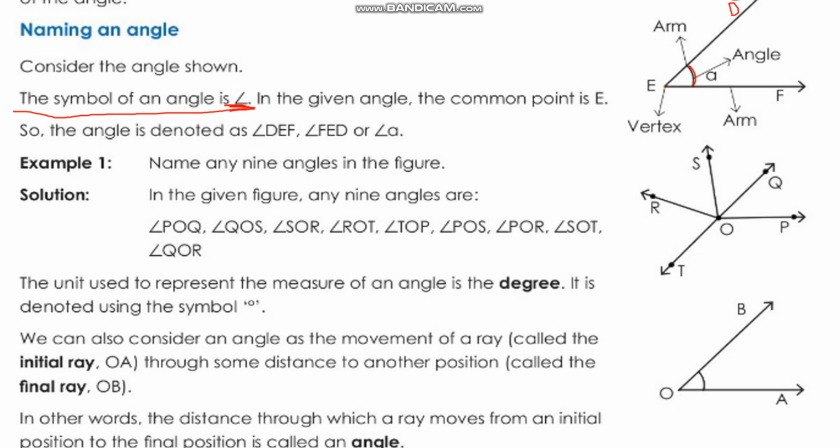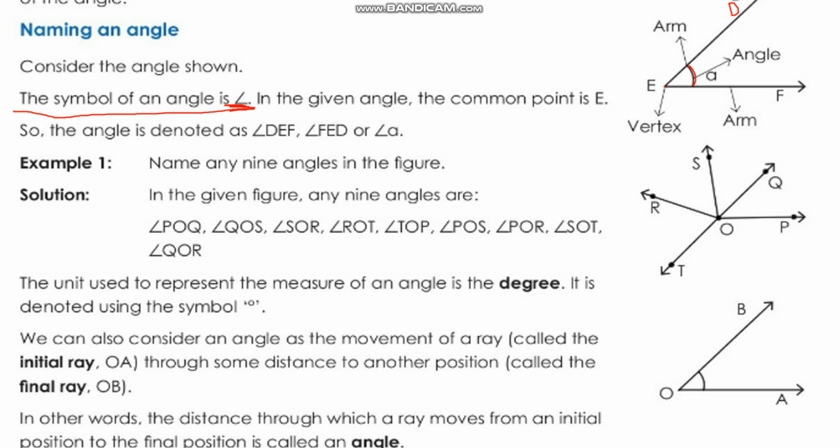So this also shows the same angle. Got it, children? Is it clear how to name an angle? Always remember when you are naming an angle, you have to write this symbol also.